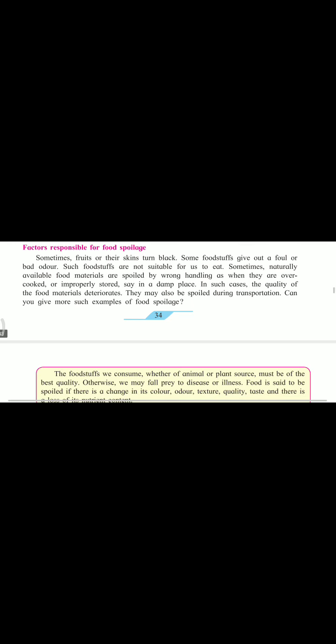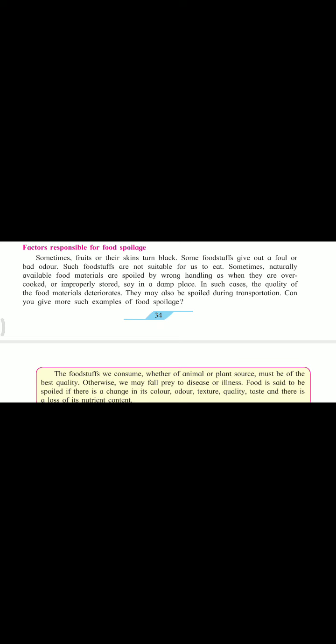Student, the next topic we are studying here is factors responsible for food spoilage. Now what is food spoilage? First we have to understand what food spoilage is. So friends, students, sometimes we see that the food skin becomes dark. Some odor is coming from that. Odor means smell. फूड से कुछ स्मेल आती है, उसकी स्किन चेंज हो जाती है, so all that is showing that food gets spoiled.